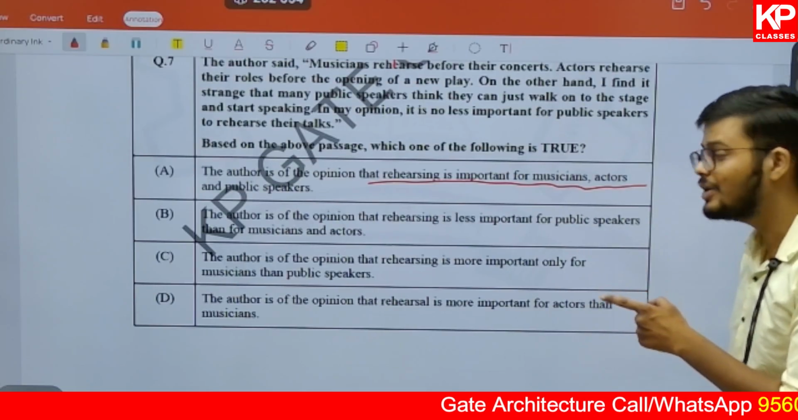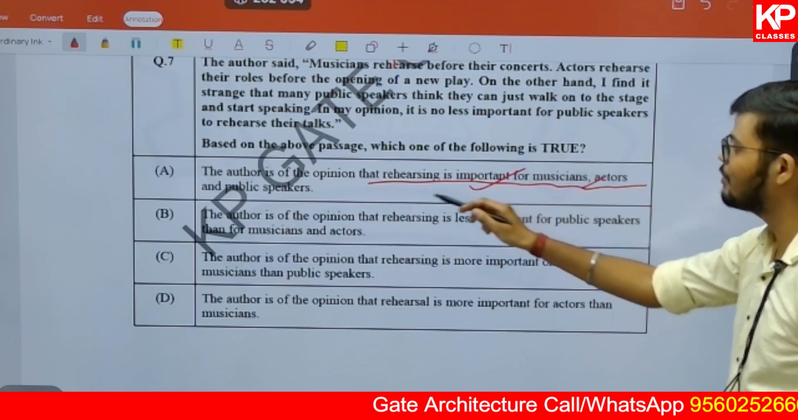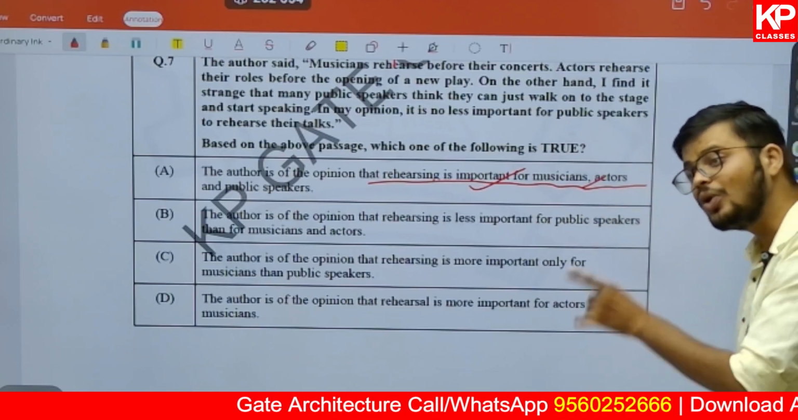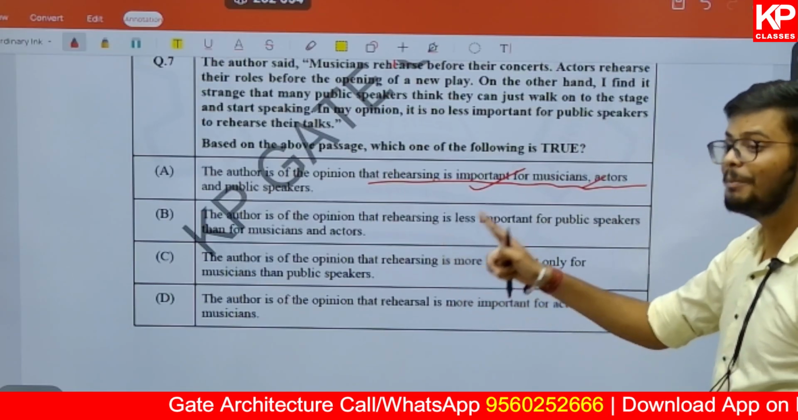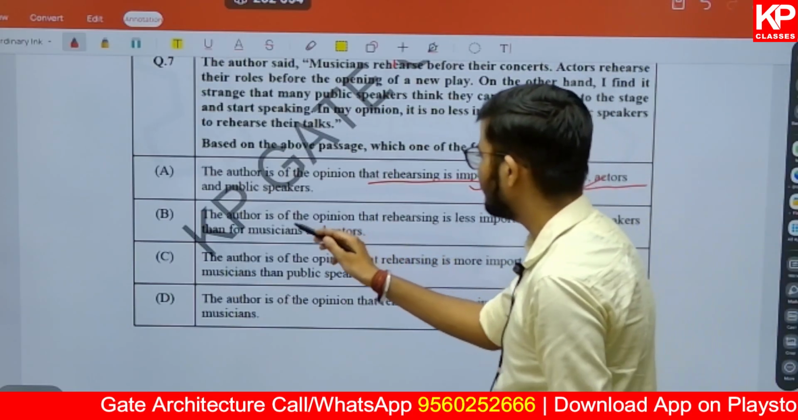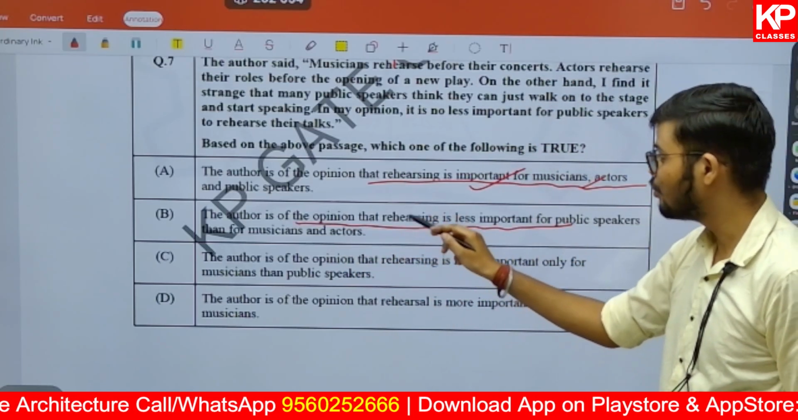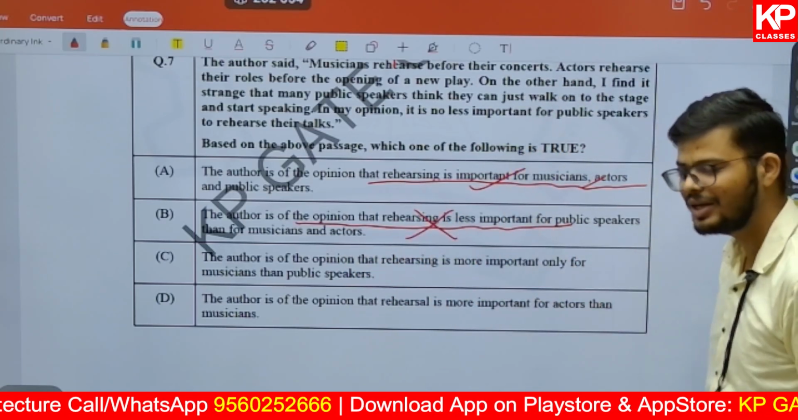That is the appropriate one if it is important for musicians, actors and public speakers. But we are not directly marking it as correct. We will go through other questions also. So which is the best possible answer, we will mark that. The author is of the opinion that rehearsing is less important. Author is saying rehearsal is more important, not less important. It is not the correct one.